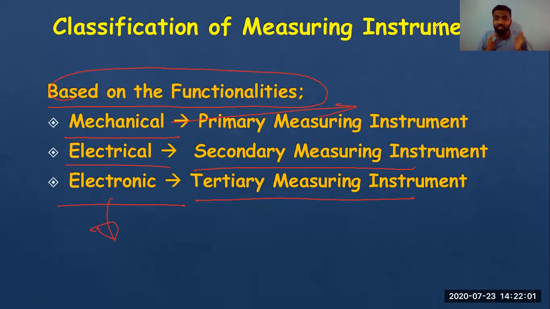I need answers which are more accurate. What advantage do you get with electronic? What advantage will you get with electronic, which you won't have with electrical? Let me know. No answer?